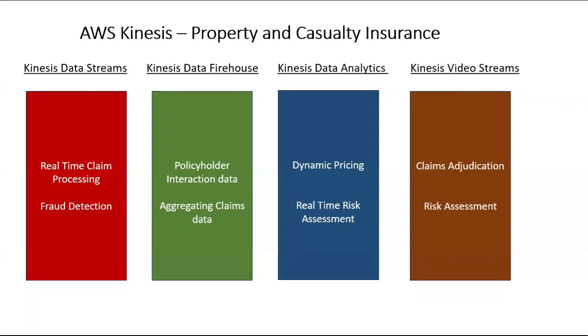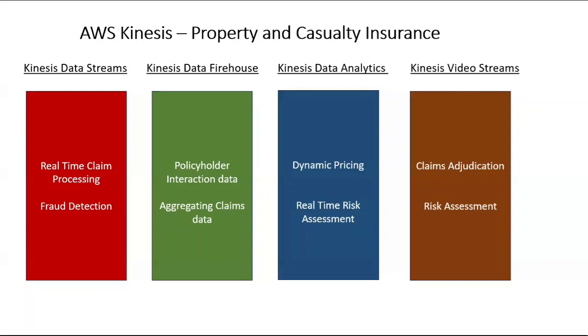Fraud detection, right? Very common. It can be submission data or claim data. For example, if you take submission data and pass this data in real time to Kinesis, it can look at it using machine learning algorithms and say this is an anomaly. There is some kind of unusual data in it, and immediately alert the insurance company rather than waiting for a couple of days, right? These are a couple of use cases when it comes to Data Streams.